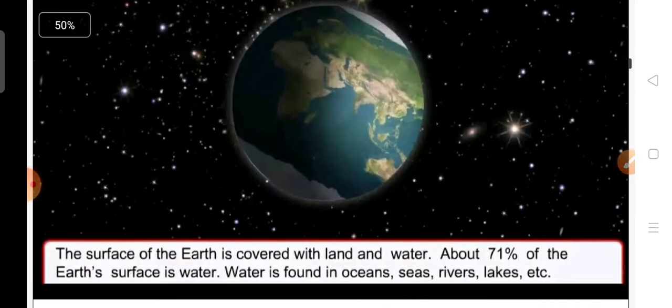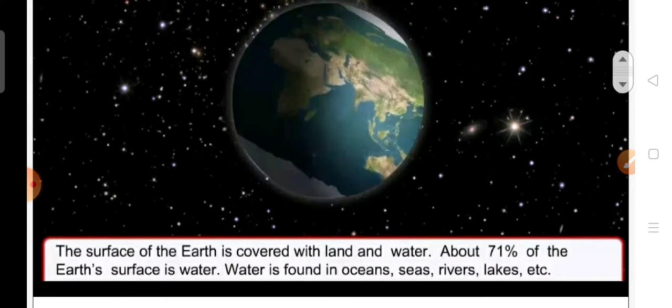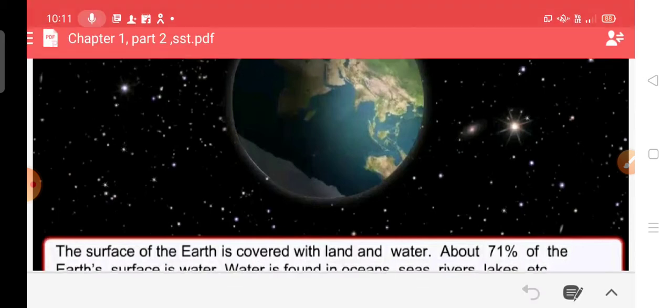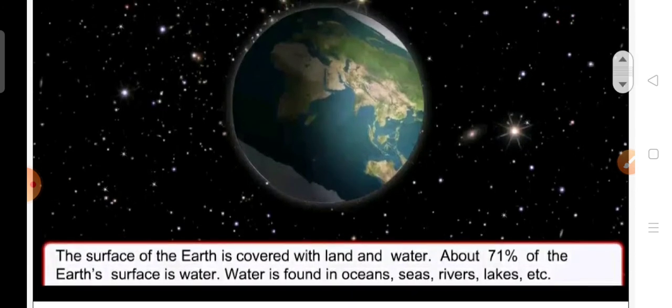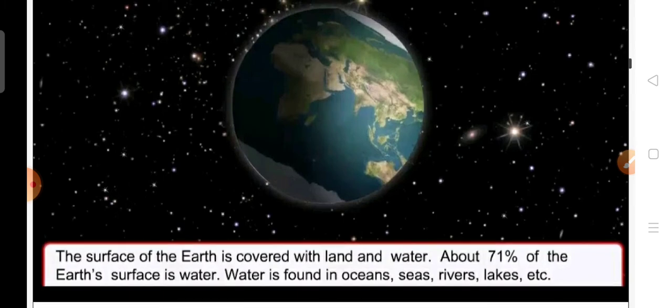See here, children, everyone. The surface of the earth is covered with land and water. About 71% of the earth's surface is water.